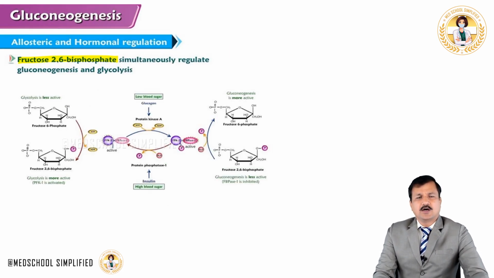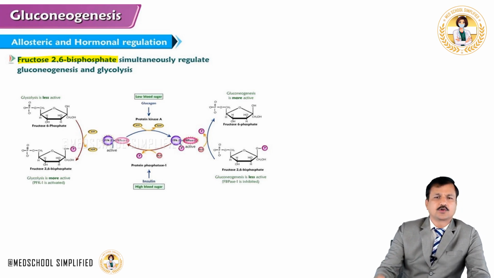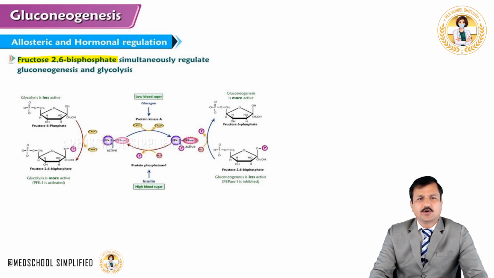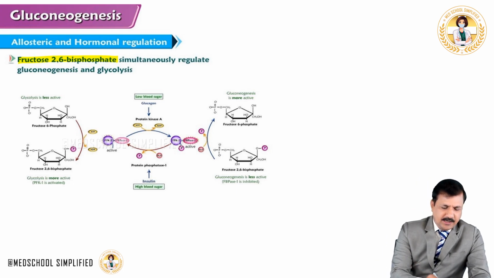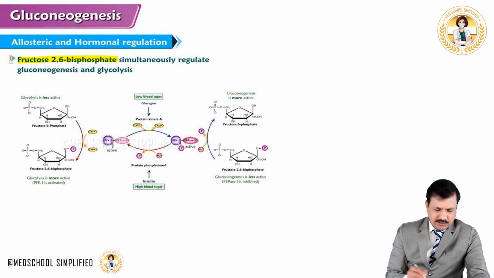Now, the other allosteric and hormonal regulation that is going on over gluconeogenesis and also on glycolysis simultaneously is the concentration or availability of the molecule called fructose 2,6-bisphosphate. Fructose 2,6-bisphosphate simultaneously regulates gluconeogenesis and glycolysis. What are the enzymes regulated by fructose 2,6-bisphosphate concentration?